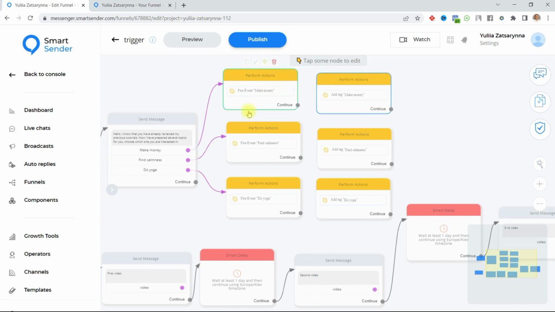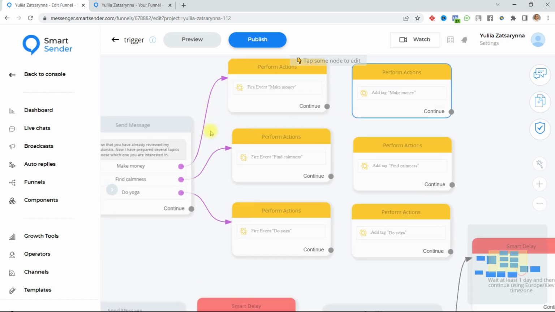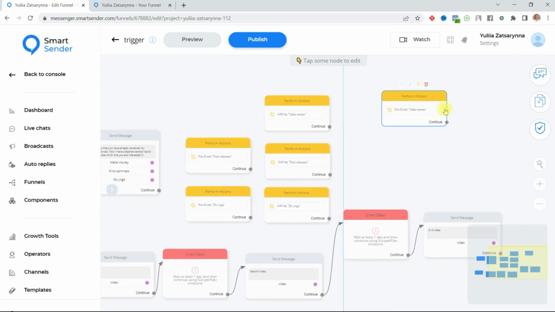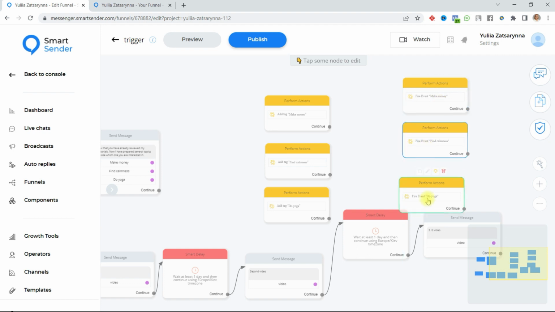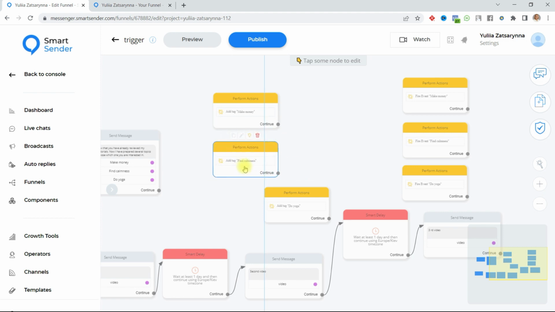Now here we are cutting from this connection. I need to cut here, here and here, and I move them to another place. Okay, it is my fired event, my triggers. We got 3 separate actions where the tag is assigned. Our next step is the condition function.